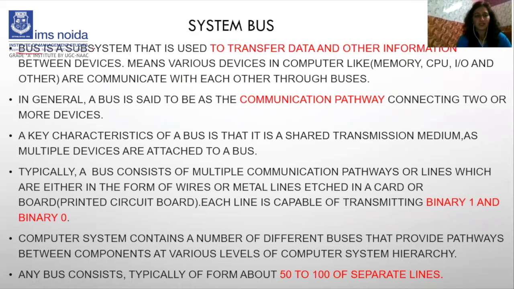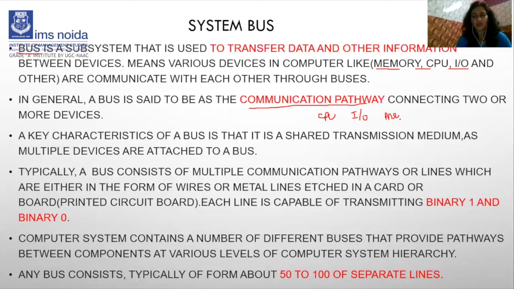A bus is like a wire which connects different devices like memory, CPU, and input output, and these communicate with each other through the buses. In general, a bus is said to be a communication pathway between the connected devices. A key characteristic of a bus is that it is a shared transmission medium, and multiple devices are attached to a bus. For example, there is a CPU, there is an input output device, and there is memory.